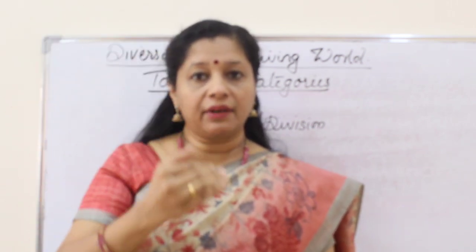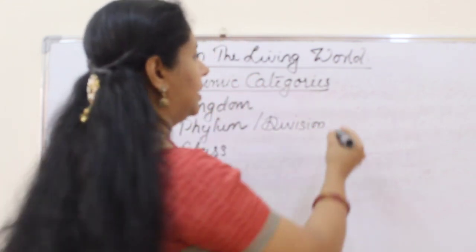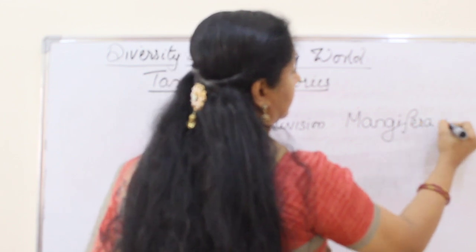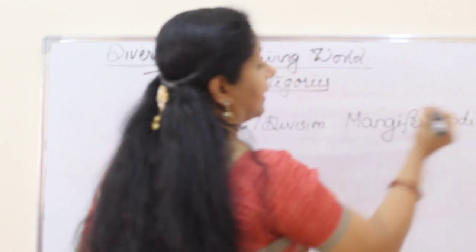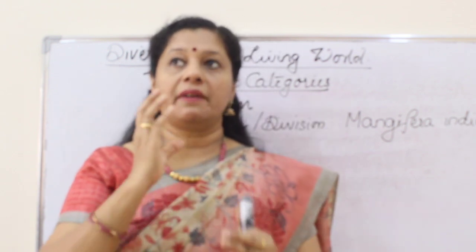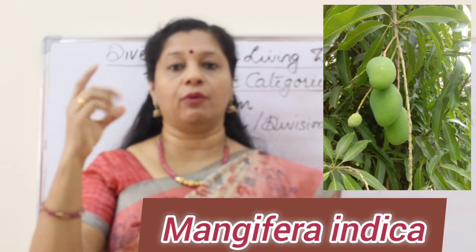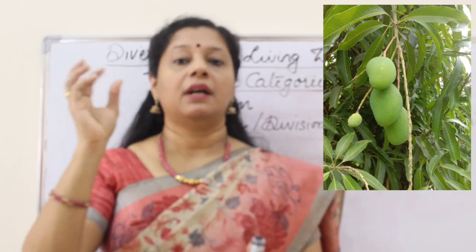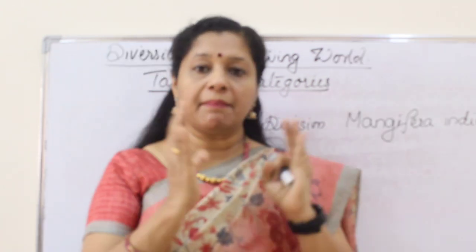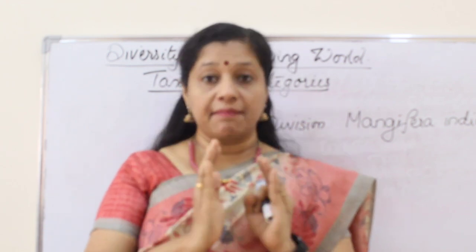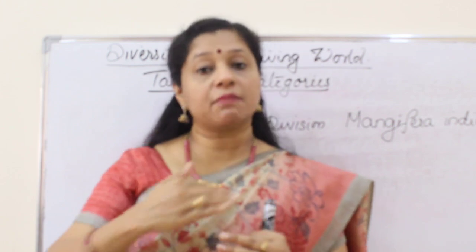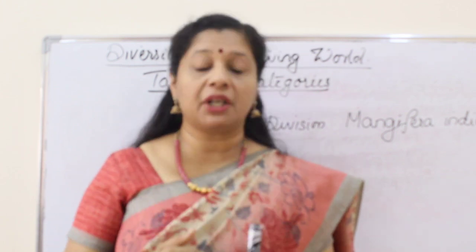But when we narrow down to, for example, the other day we talked about Mangifera indica. What is Mangifera indica? It is the scientific name of mango. So when I talk about mango tree, I know what a mango tree and mango fruit is. Maybe different varieties are there, but the species is the same. Since all the members of a species are closely similar to each other, they can breed and perpetuate. That means reproduction is possible among the members of a particular species.